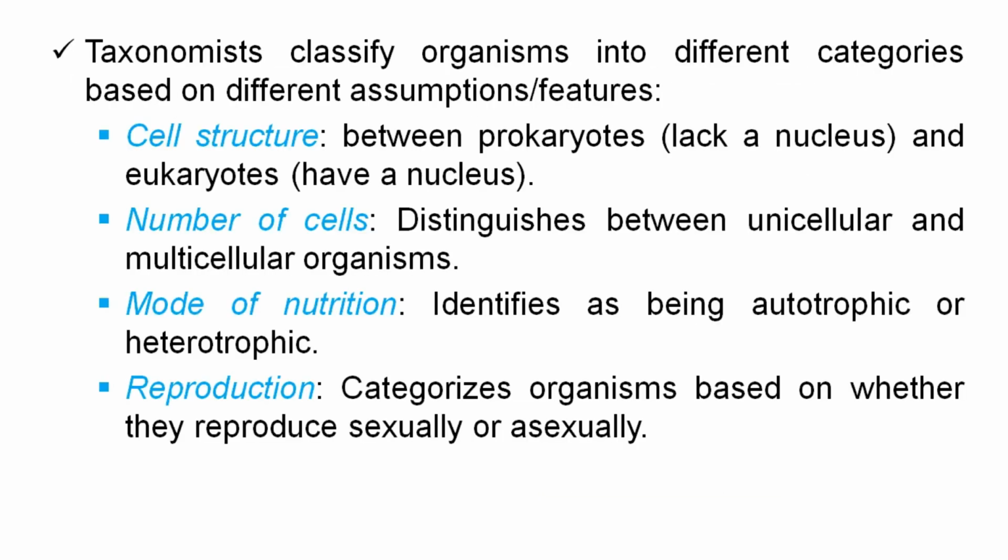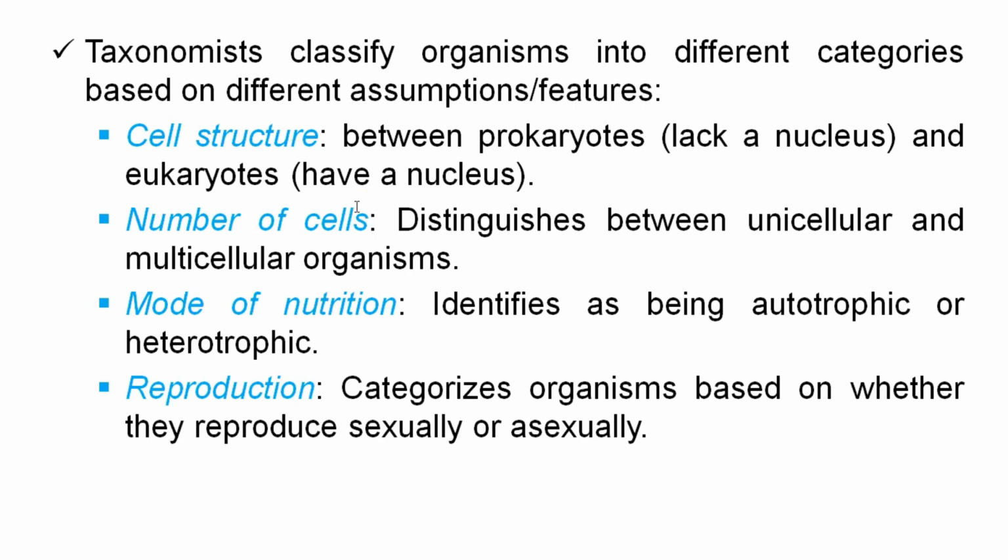Taxonomists classify organisms into different categories based on different assumptions. What are the assumptions? What are the features by which taxonomists classify living organisms? One, cellular structure. There are two types of organisms, prokaryotic organisms and eukaryotic organisms. So cellular structure is one of the criteria or features that taxonomists use to categorize living organisms.